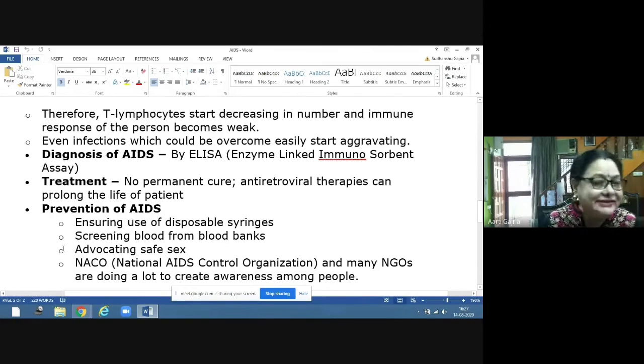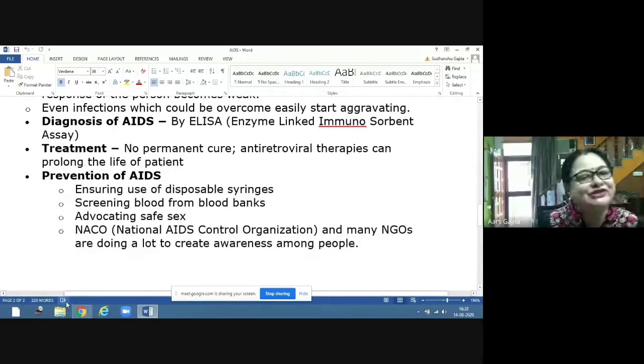Antiretroviral medicines are there, which can prolong the life of the patient. These days, the AIDS patients are surviving well, and they are surviving for long also with the help of this treatment. But otherwise, there is no permanent cure. Now, prevention is the only method. When there is no cure, prevention is the only method to cure.